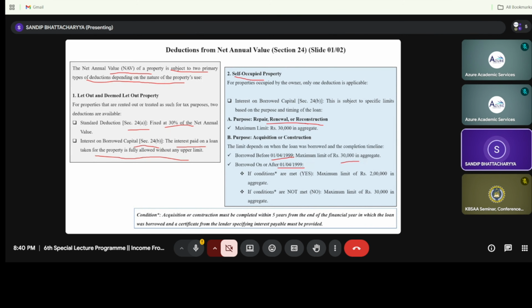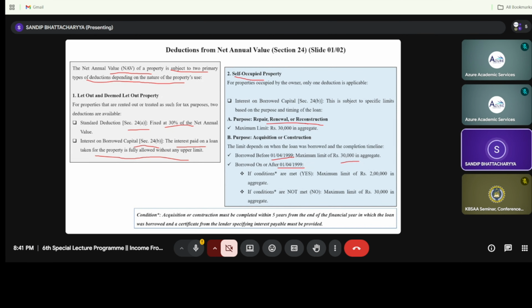That is, if you have taken a loan before 1499, your maximum amount of deduction is 30,000, whether the loan has been used for repair purpose, renewal purpose, reconstruction purpose, whatever it may be, right? And whether it is a self-occupied house or the let out house property.